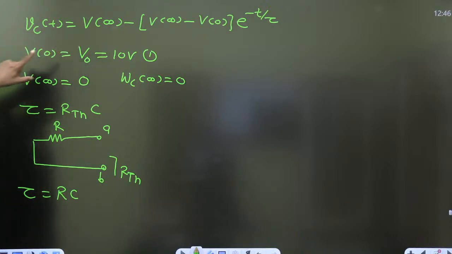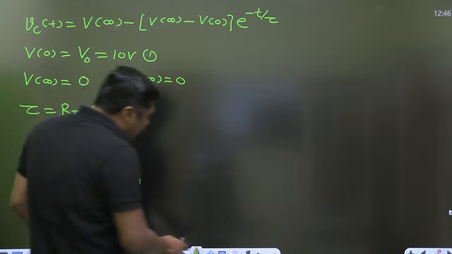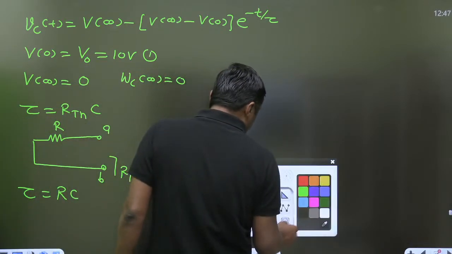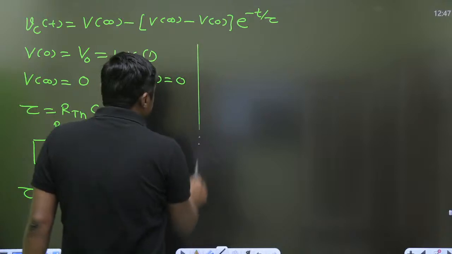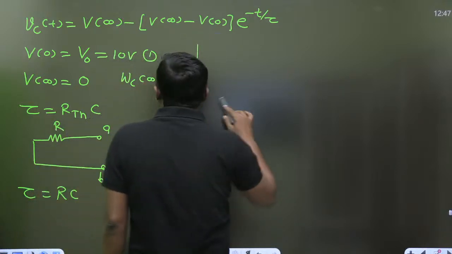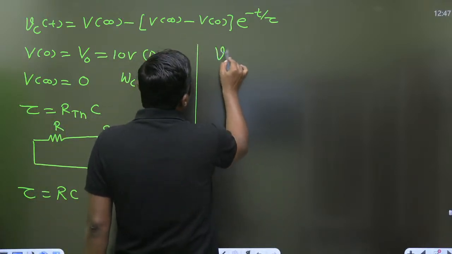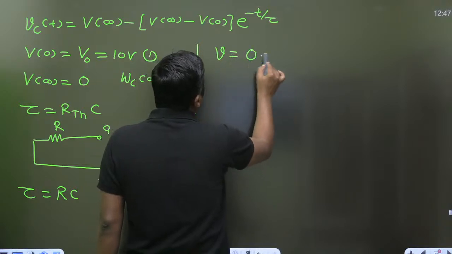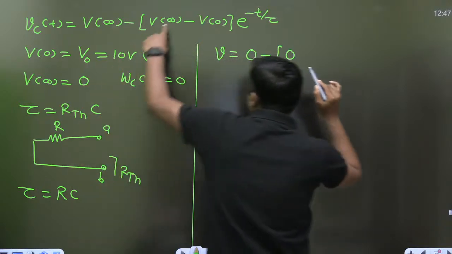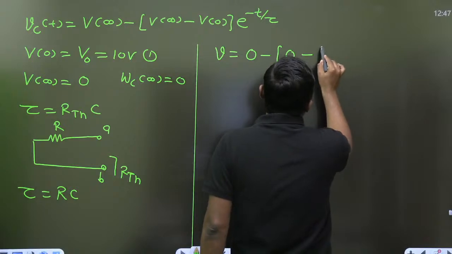If that is the formula, always remember we have to find the final value, the initial value, and the time constant, and then what will the equation be? Now the equation will be: what is the final value? 0. What is the initial value?